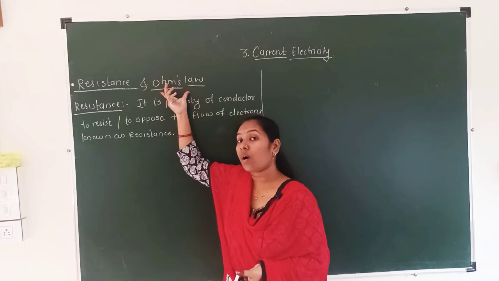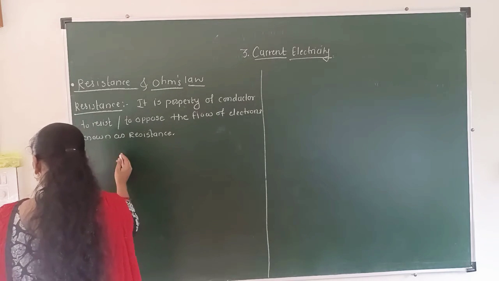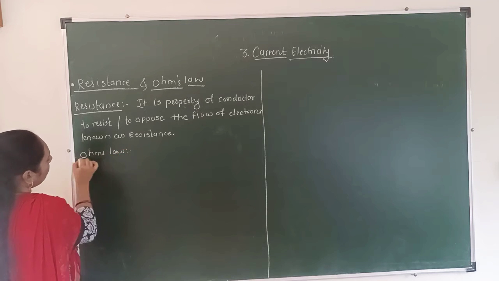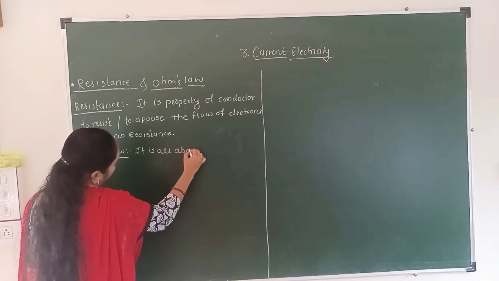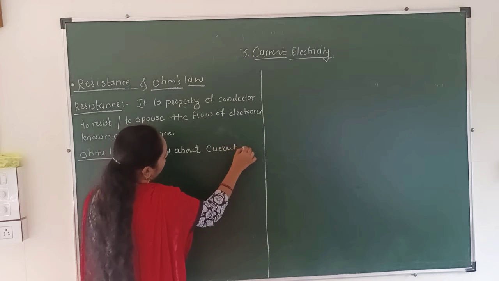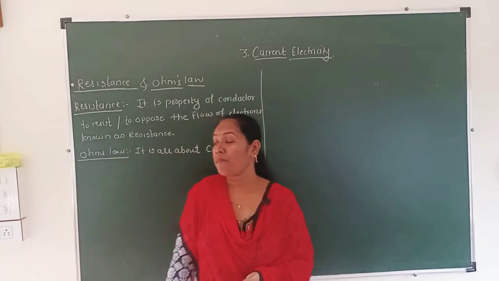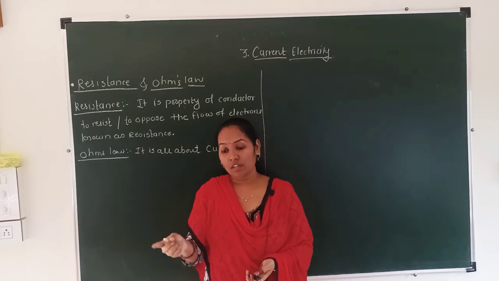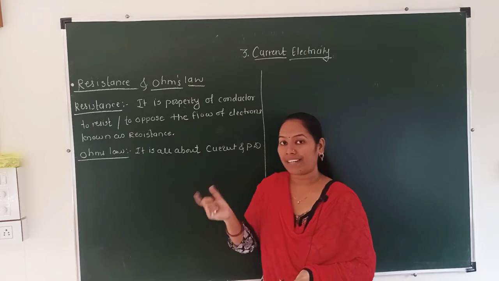The scientist George Simon Ohm shows a relation between current and potential difference. Which current? The current flowing through the wire and the potential difference between the two ends.